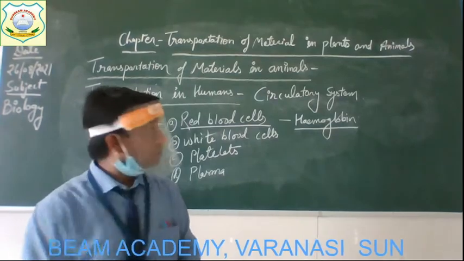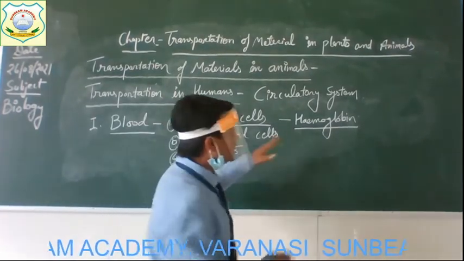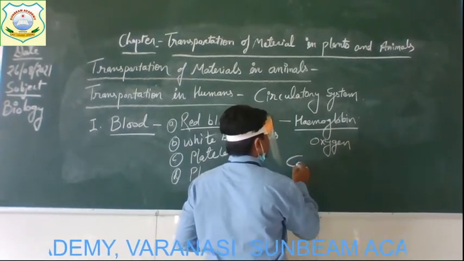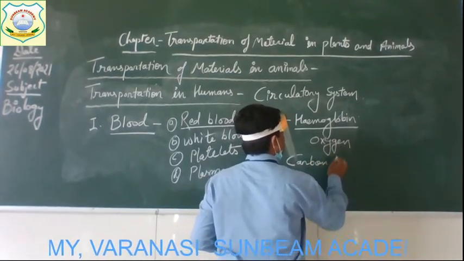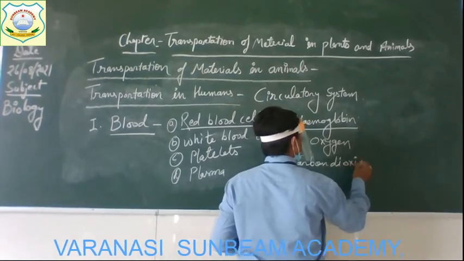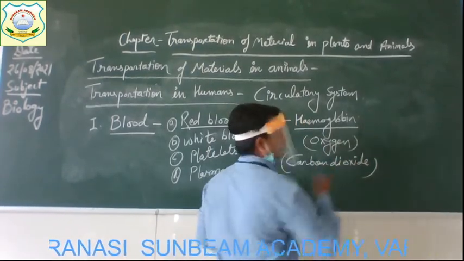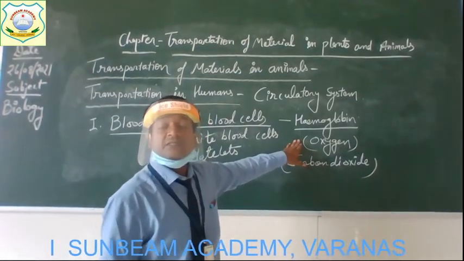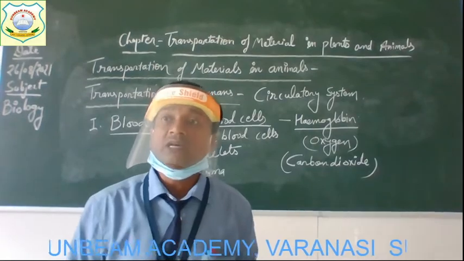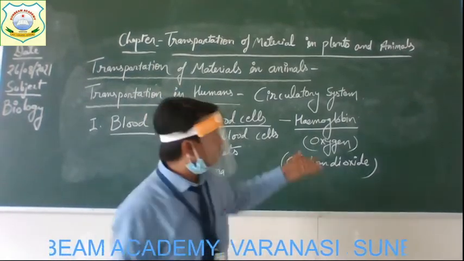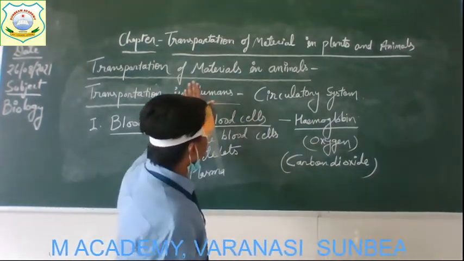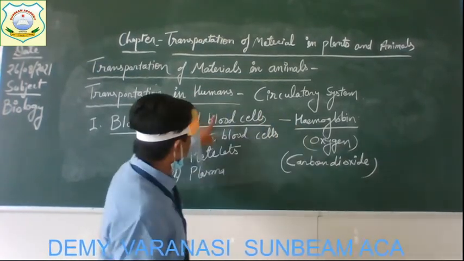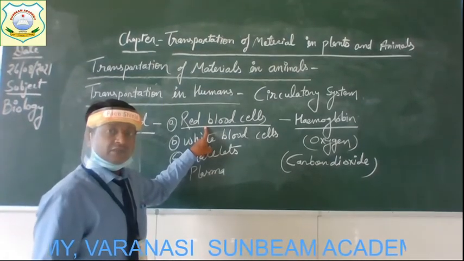All right. So hemoglobin combines with oxygen and carbon dioxide. All right, children? So oxygen is an important substance that our body requires to produce energy, and this oxygen is transported to all parts of the body with the help of hemoglobin, which is found in red blood cells.